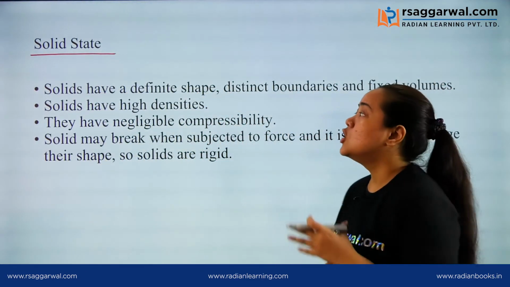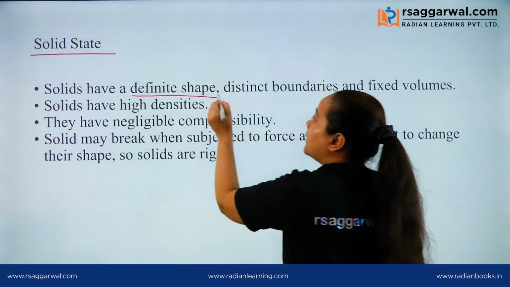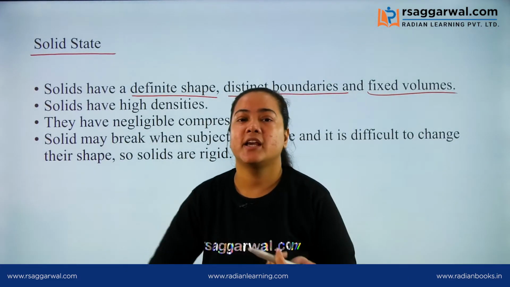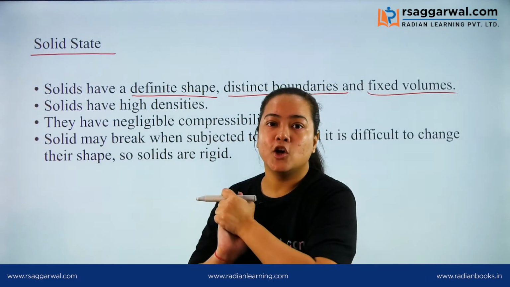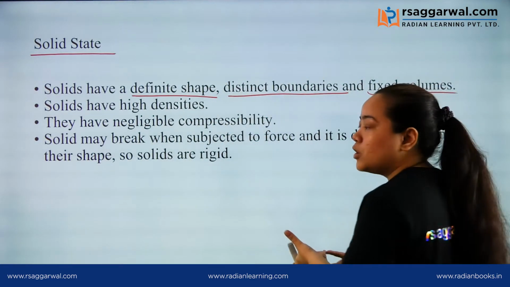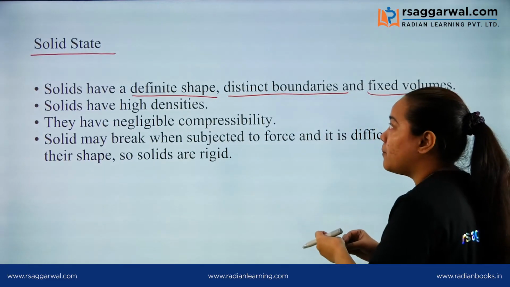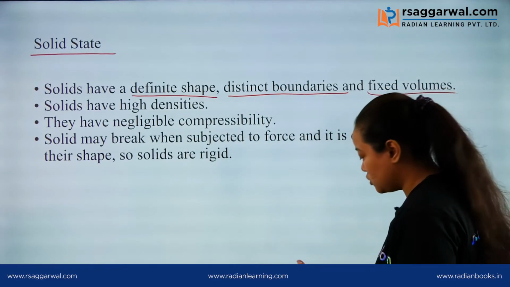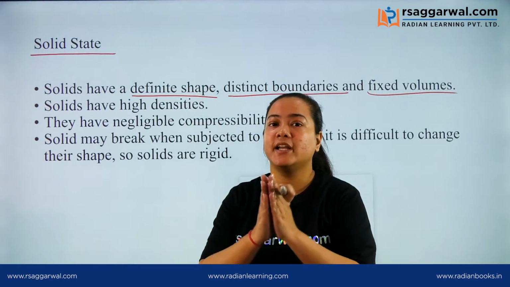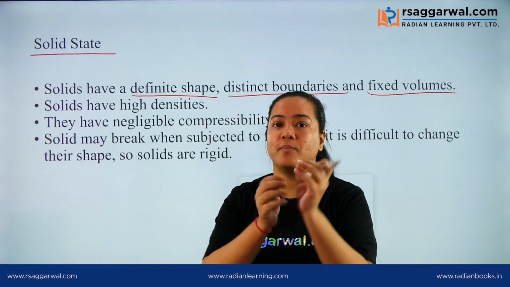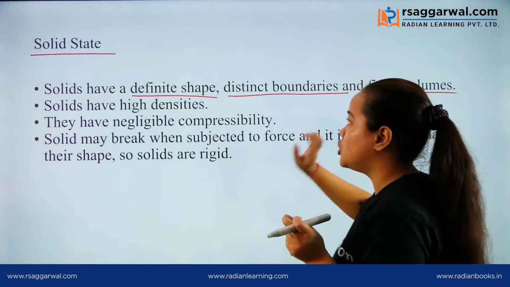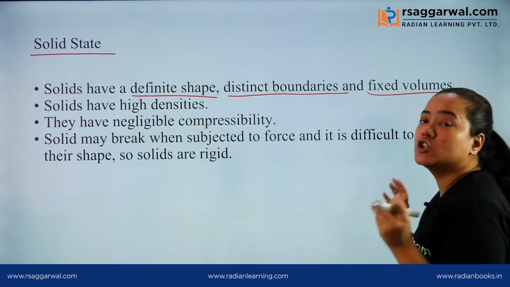Now what are solids? Solids have definite shape, distinct boundaries and fixed volumes. Suppose I am saying this board is a solid. This board has a definite shape, yes, it is a rectangular board, and distinct boundaries. These are the boundaries of my board. The boundaries separate your matter from the surroundings. So your solid is going to have definite shape, distinct boundaries and fixed volume.